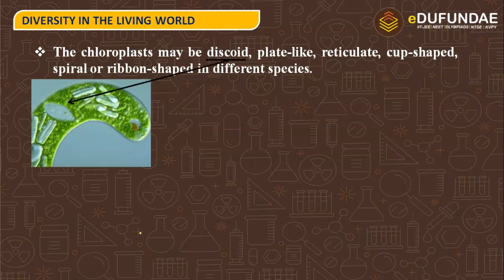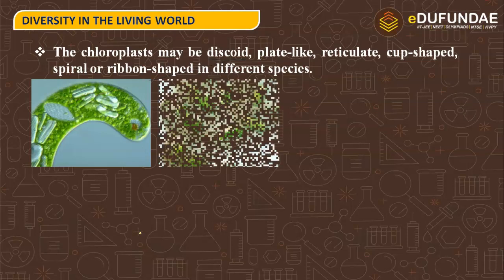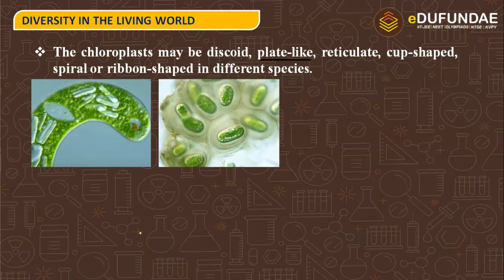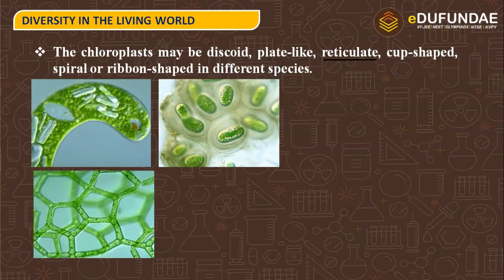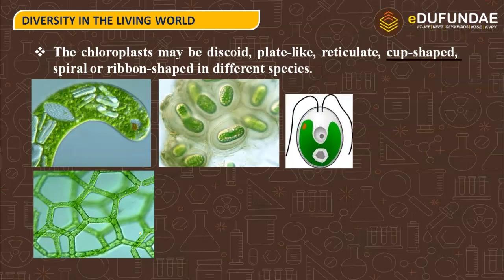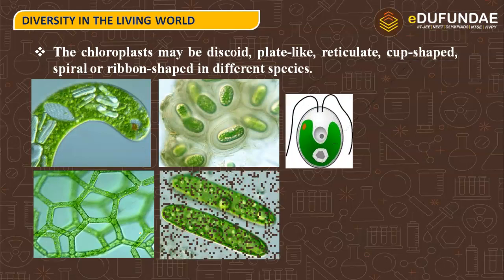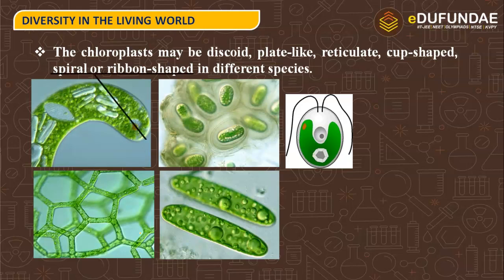So here we can see different structures. This is the discoid. Then we have the plate-like structure. It can be reticulate or it can be cup-shaped. Here we can also see the spiral structure of the chloroplasts, and it varies from species to species of algae.